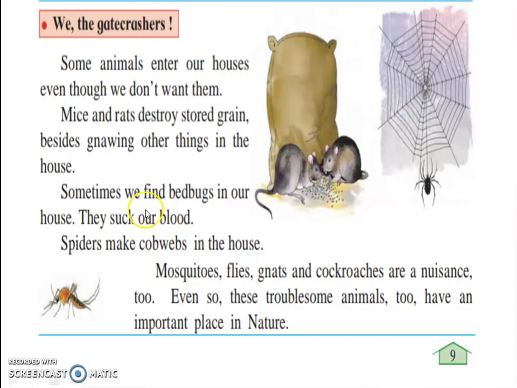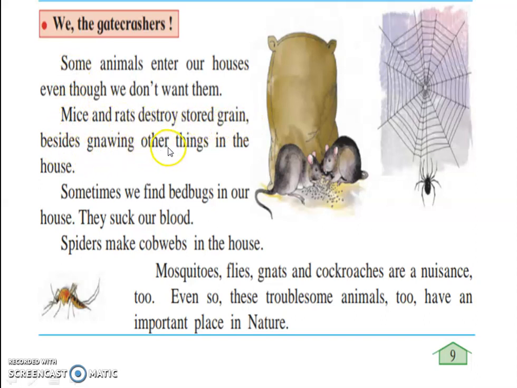Next point is we the gate crashers. Okay, gate crashers means some animals enter houses even though we don't like them. Means animals we don't like, but they forcefully enter our house. They are the gate crashers. Mice and rats destroy our grain.